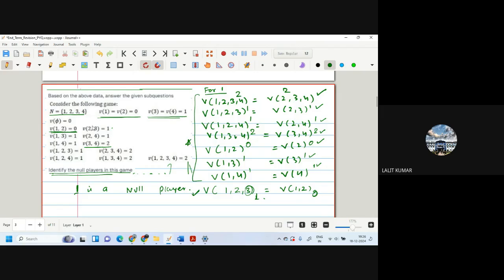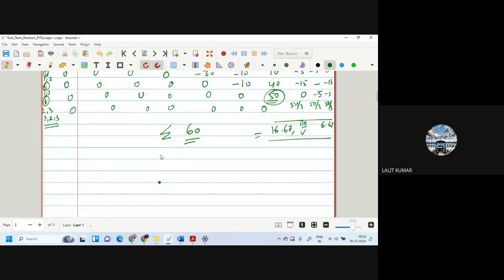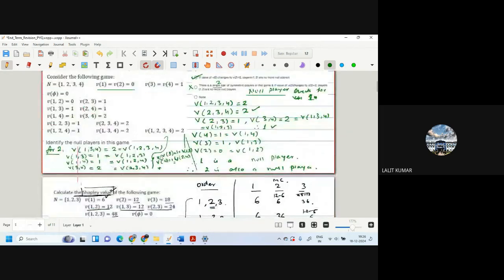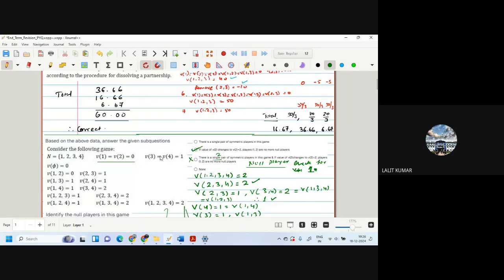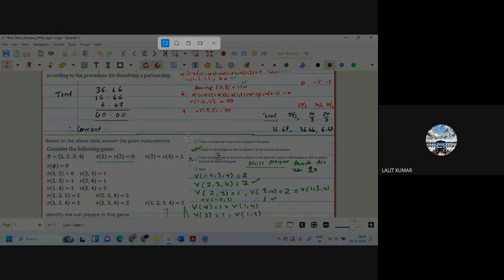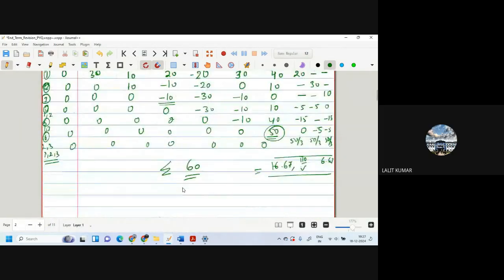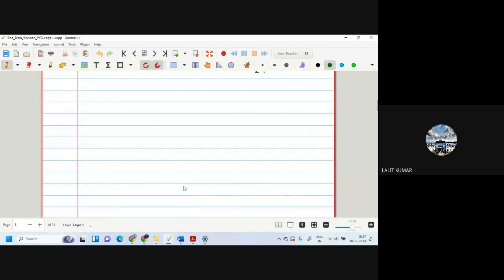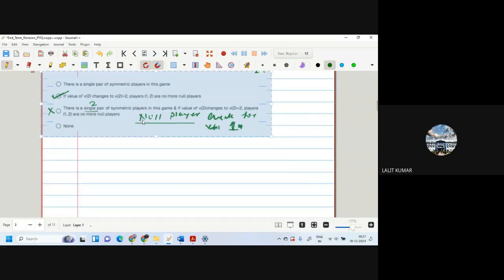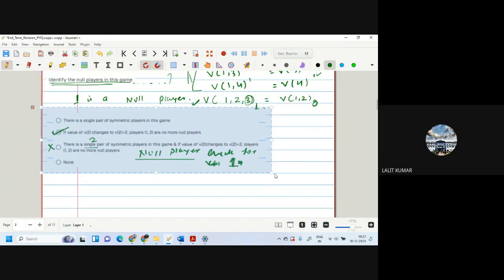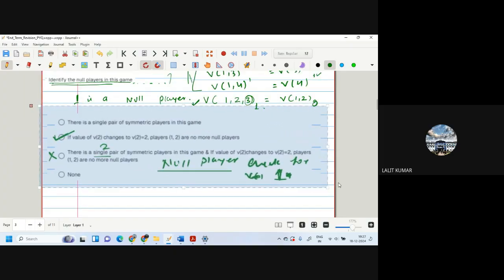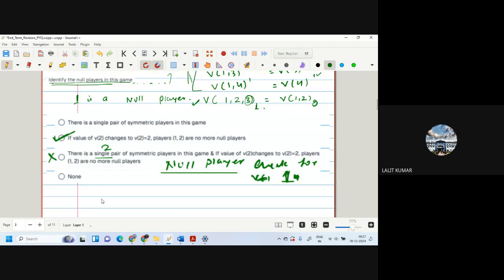But its follow-on question is very interesting. The follow-on question is that if we change the value of 2 to 2, then players 1, 2 are no more null players.